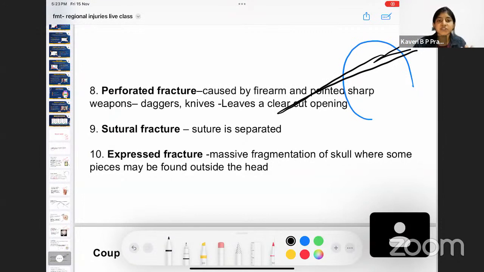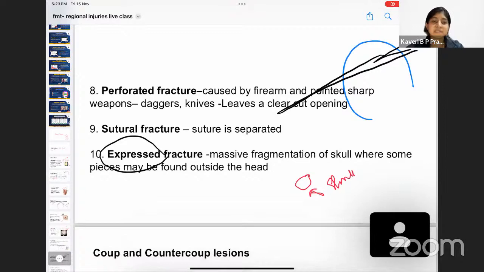Then we have sutural fracture, where a suture line is separated. We have so many sutures, we have the sigmoid suture, and if the fracture is along the suture line, it is called a sutural fracture. Expressed fracture, that is massive fragmentation of the skull where some pieces may be found outside the head. What do you understand by the term expressed? Something that is taken out from an entire group. Expressed means taken out. That is, if a part of a skull is taken off from the skull, it is removed, it's somewhere outside, then we call it an expressed fracture.